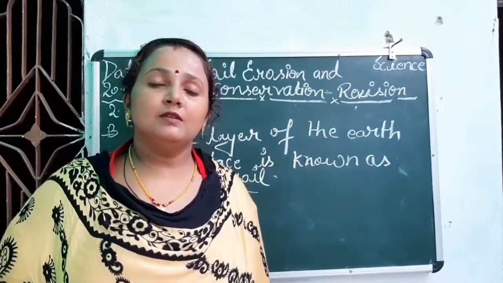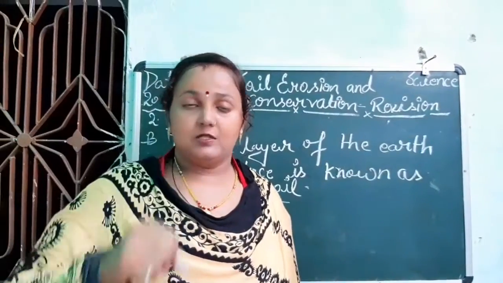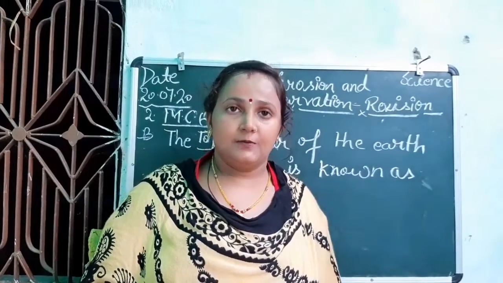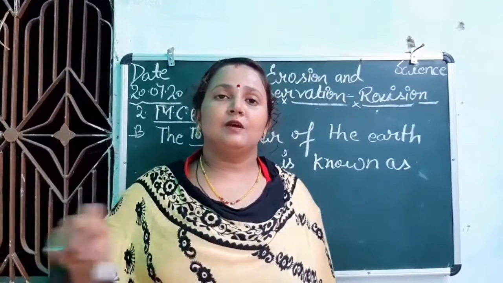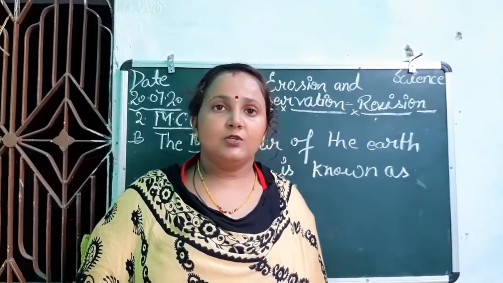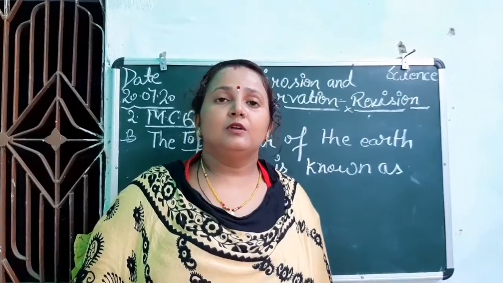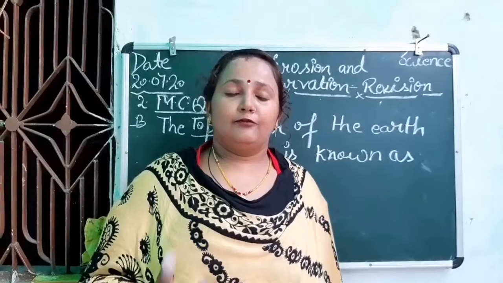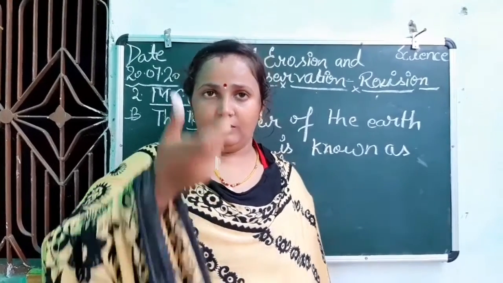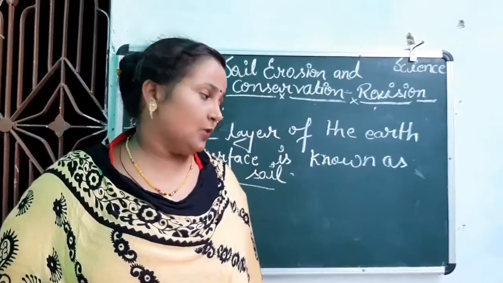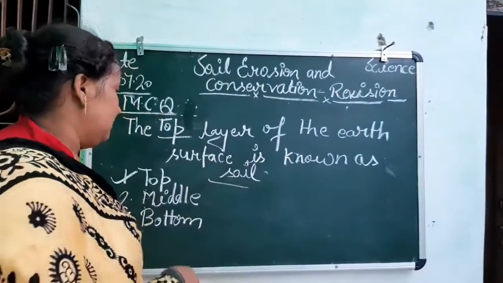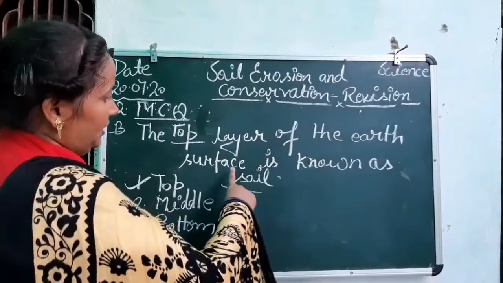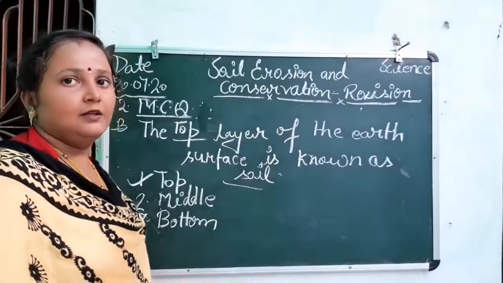The second is subsoil. What is subsoil? That holds the roots of the plants. Then some material of parent soil, and after that the bedrock. Bedrock is a very hard layer, and from the bedrock all these layers of the soil are formed. So the top layer of the earth surface is known as soil, right?